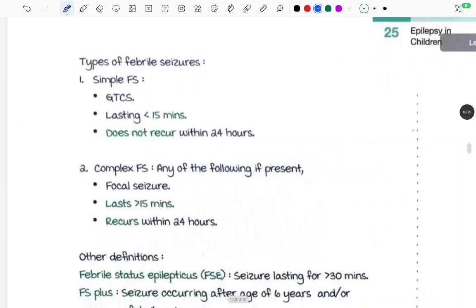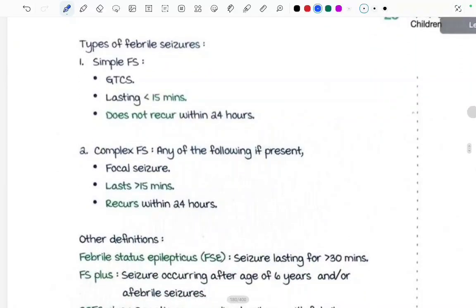Now coming to the types of febrile seizures. There are two types of febrile seizures. One is simple febrile seizure, the other one is complex febrile seizure. Simple febrile seizures are generalized tonic-clonic seizures. They last for less than 15 minutes and they do not recur within 24 hours. So this is the criteria for us to call a febrile seizure simple. What is the main thing? It is generalized tonic-clonic seizure lasting for less than 15 minutes and it does not reoccur within 24 hours. This is very important to remember.